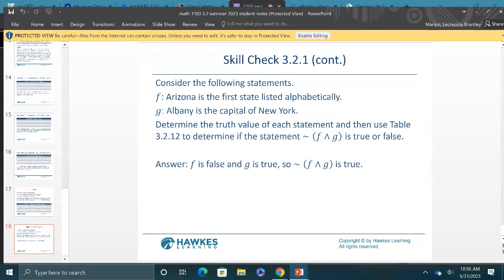All right, so that is true. All right, so there we go. All right, so that is true. So now they want to know this statement right here.